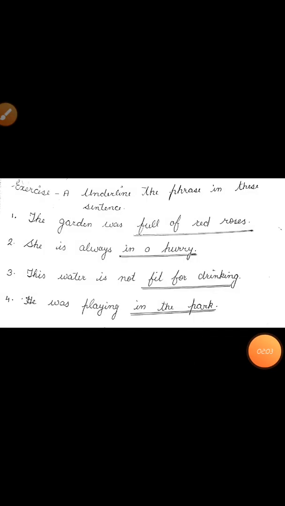Here is a short exercise for you to understand what is phrase. Exercise A. Underline the phrase in these sentences. As you can see, I have already underlined that. First, the garden was full of red roses. So I have underlined full of red roses. It means the sentence has given you the meaning but not complete meaning.